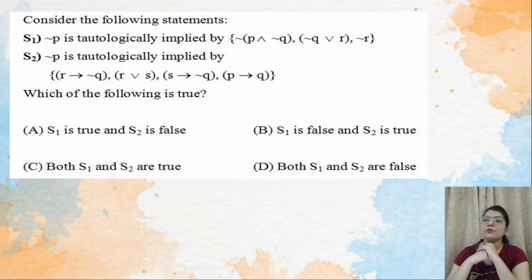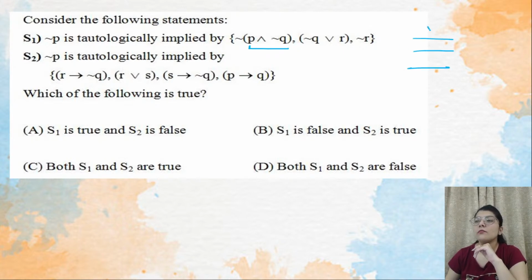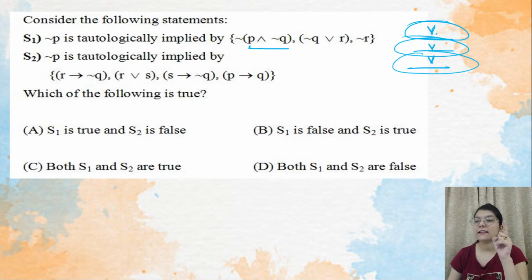In this resolution, one thing you have to keep in mind is that the propositions that you are taking as premises must always have an or, that is disjunction. Okay, that is very important. Always keep this thing in mind. Whenever you apply this resolution method, the literals that you are taking, the premises, clauses basically, must be connected with this or operator with each other, and these two premises must be connected with and.